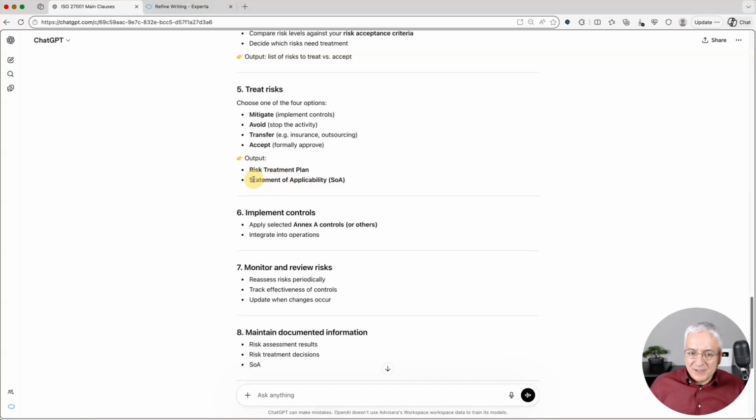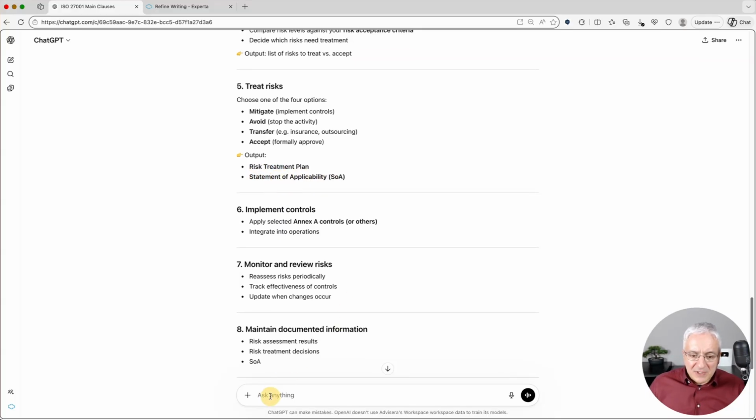And basically this statement of applicability is not based only on treating the risks, it's also based on requirements of third parties. So I would say that generally this answer is fine, but these steps, which are, by the way, very important, are not, I would say, entirely correct, especially because the certification auditor will spend a large amount of time actually using this statement of applicability. So you have to be very careful how this is written.